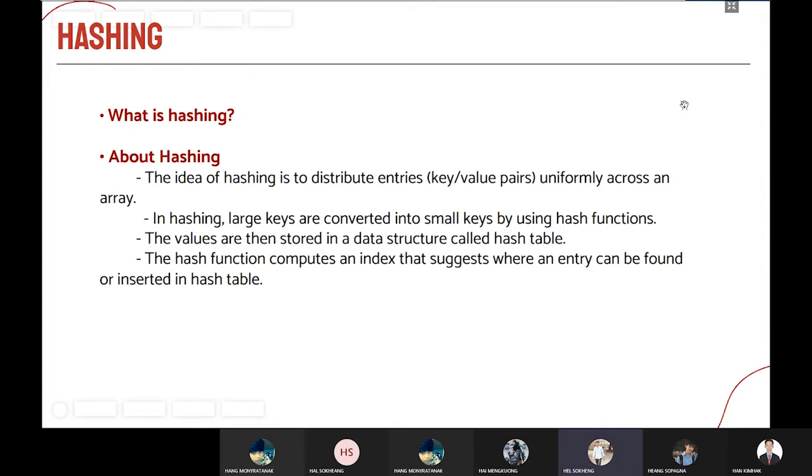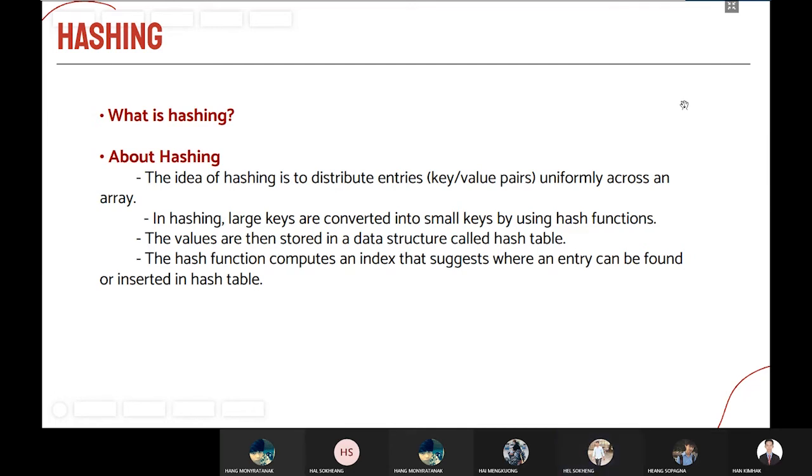And what is hashing? Hashing is a technique or process of mapping keys or values into the hash table by using a hash function. The idea of hashing is to distribute entries, key or value pairs, uniformly across an array. In hashing, large keys are converted into small keys by using hash functions. The values are then stored in a data structure called a hash table. The hash function computes an index that suggests where an entry can be found or inserted in the hash table.